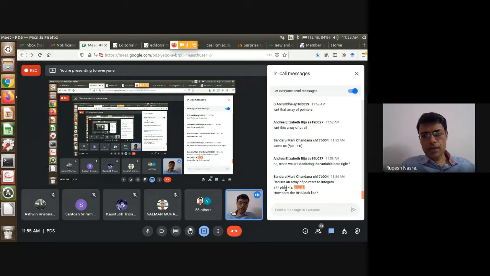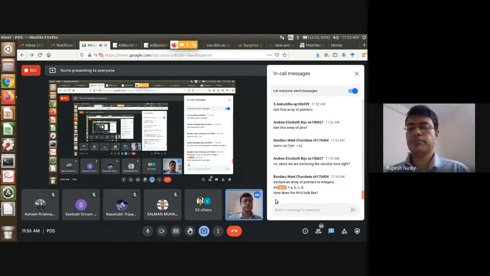PTR is an array which contains A, which is, well, in this case, I don't know, it might actually give a compile time error because that A is likely to be int star, whereas the left-hand side is going to be an integer array.